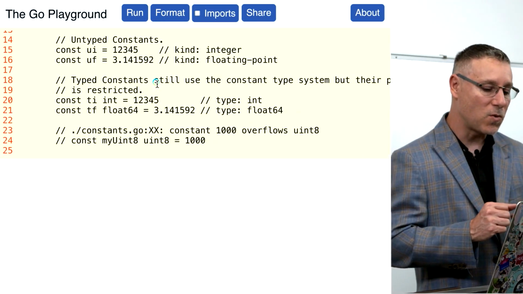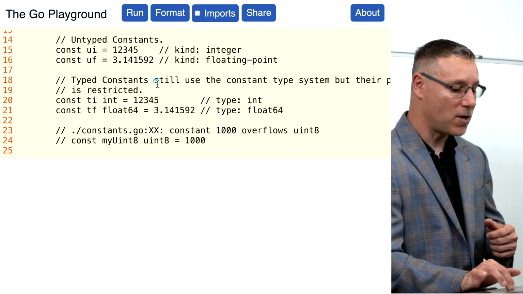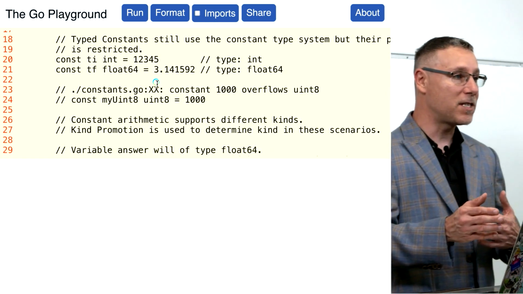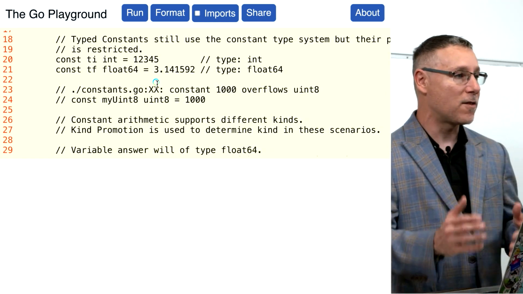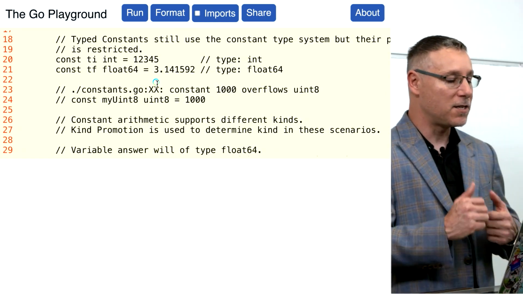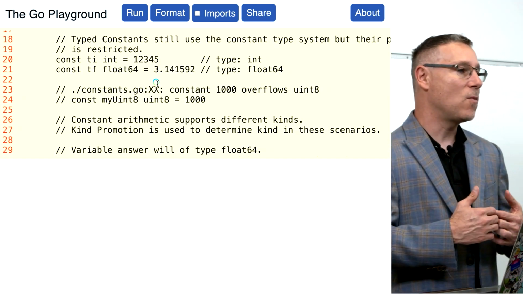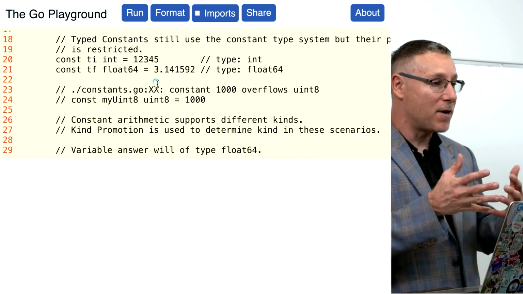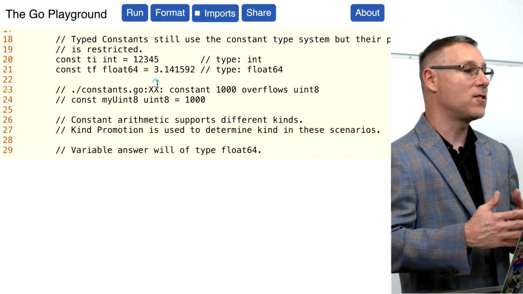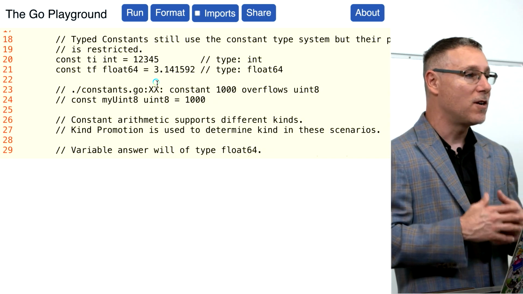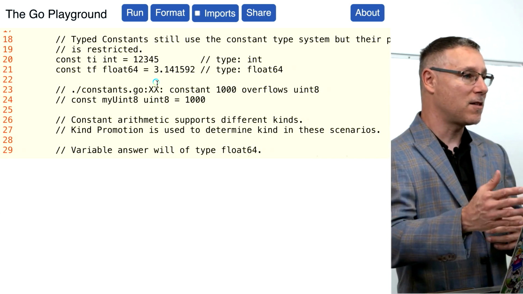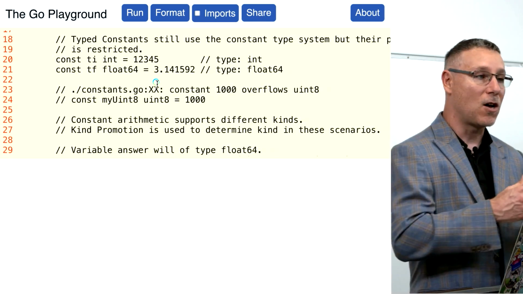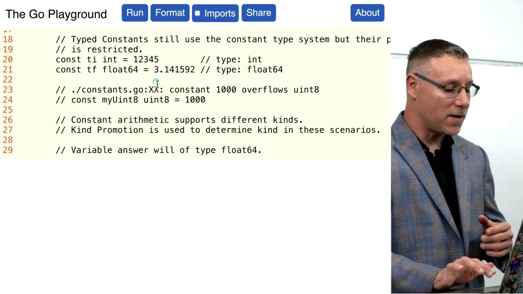But if you look on lines 20 and 21, what you'll notice now is that we have constants of a type. And they're of a type because we've declared them with specific type information, int and float64. Now, when a constant is of a type, it is bound by the laws of that type. In other words, the constant ti can't be larger than what an int can be, let's say on a 32-bit environment, and that tf constant can't be larger than the float64.